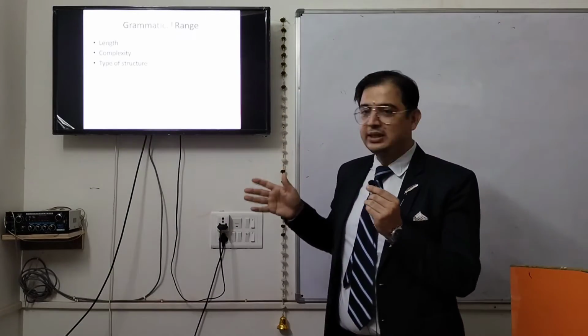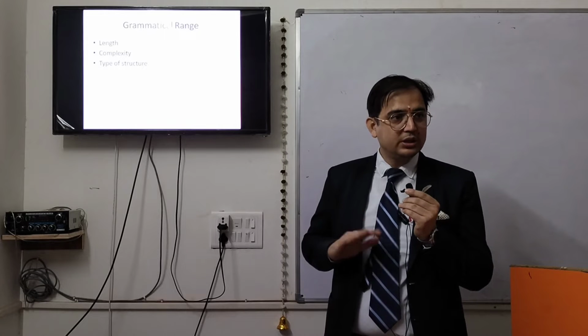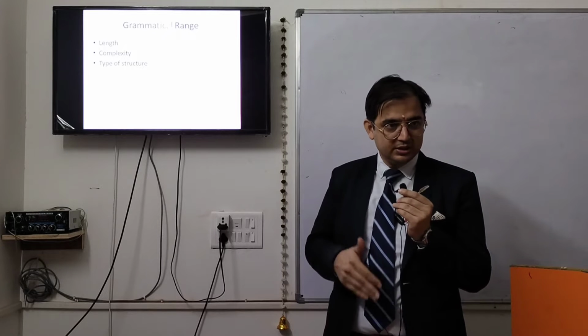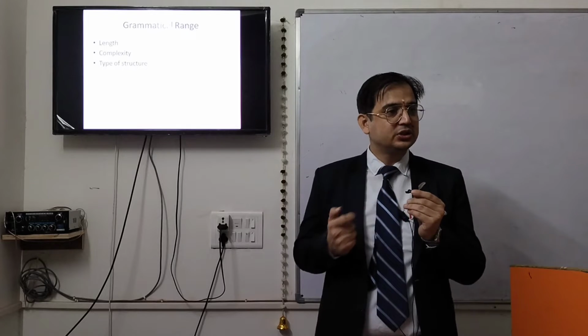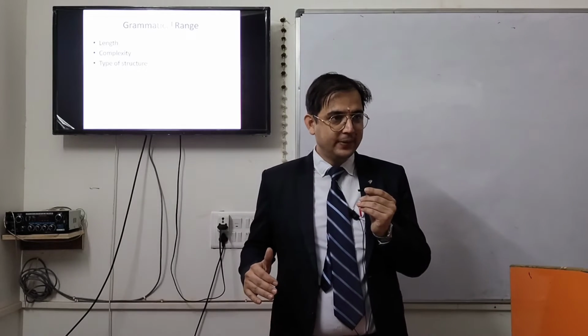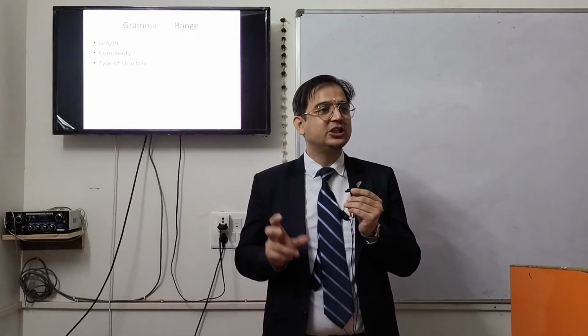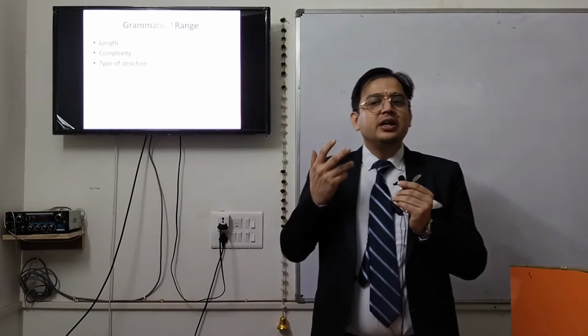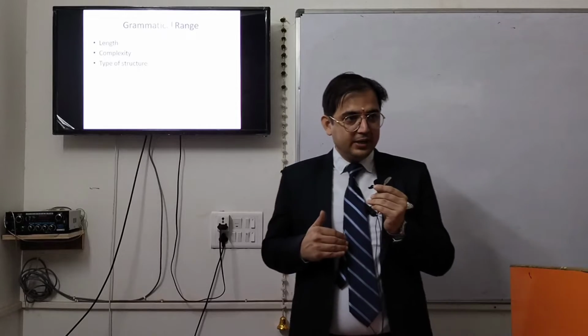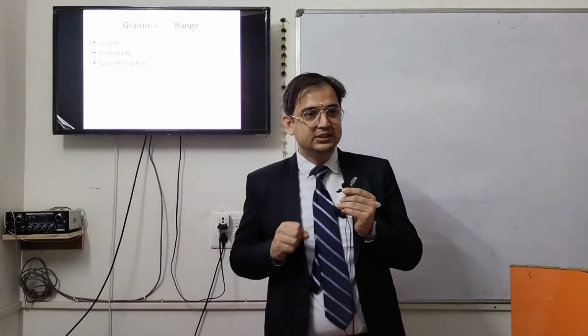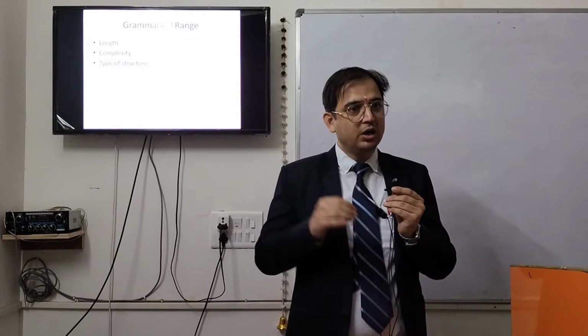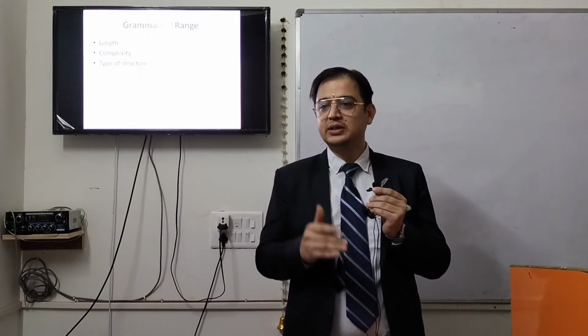So 3 elements are in there. Length was varying in this recent answer, and the complexity was there. In addition to it, the structure was lengthy, right? And it was different than the basic ones. So if you keep these things in mind and you are showing range in your sentences, either in speaking or writing, you are going to get good band scores.